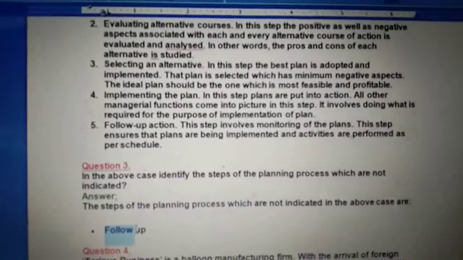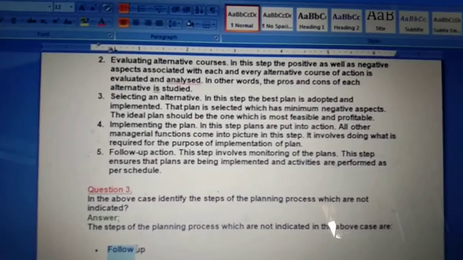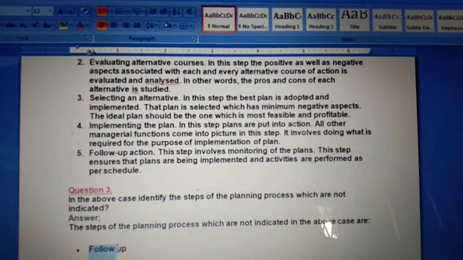Now children, with these 3 case studies, I will be giving you other case studies for the purpose of solving in the homework portion.